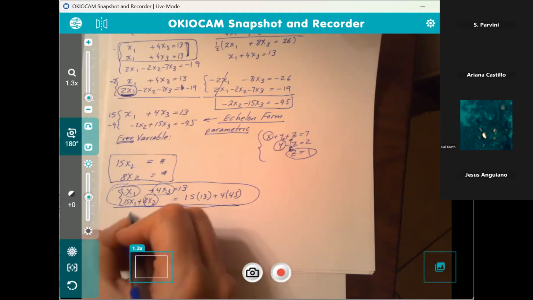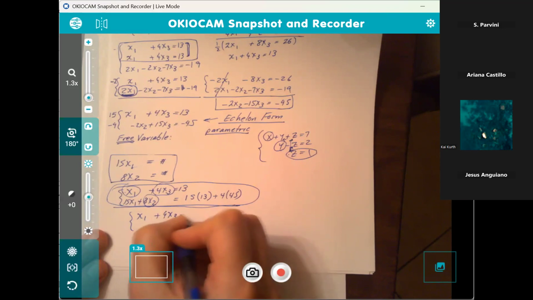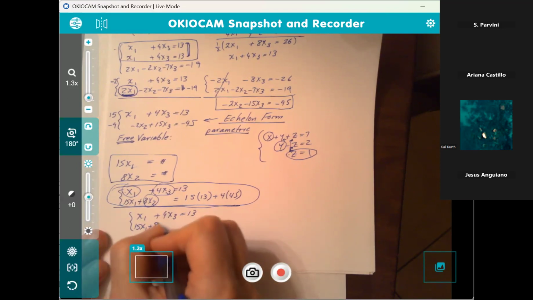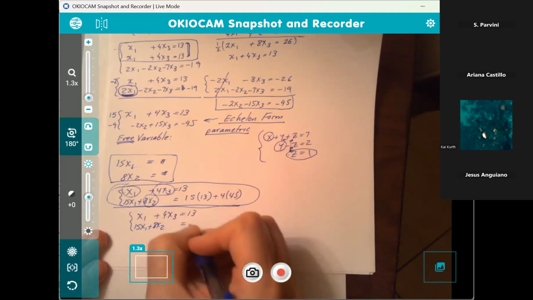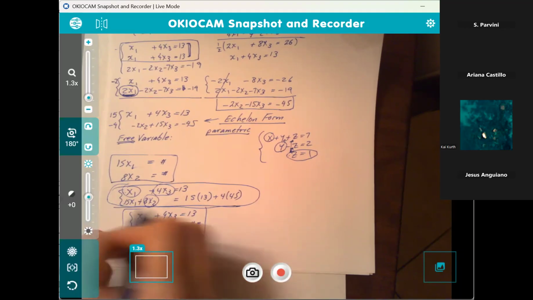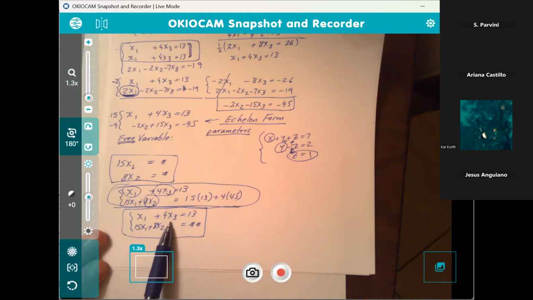Again, the issue is right in here. Right now, let me write it nicer. I have x sub 1 plus 4x sub 3 equal 13, and 15x sub 1 plus 8x sub 2 equal to, call this a number, whatever that number is. See, this is what I'm saying the issue is. I still have x sub 1, x sub 2, x sub 3. I haven't solved it.